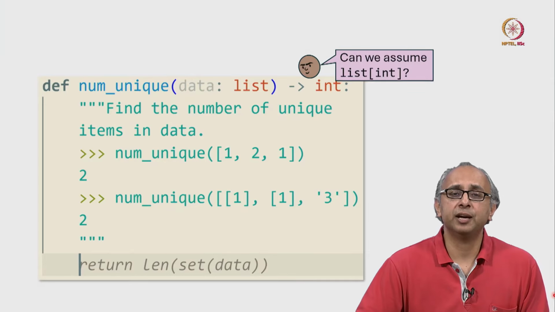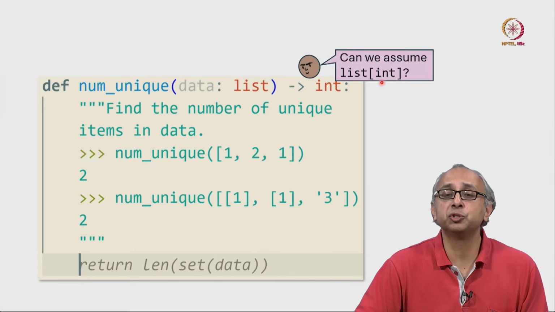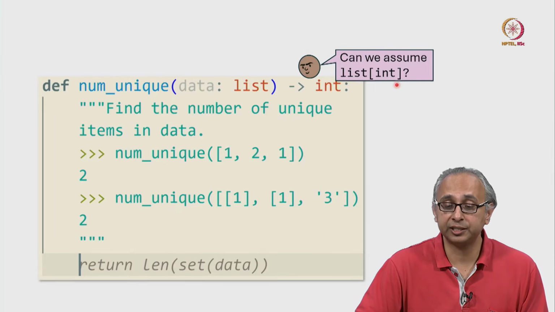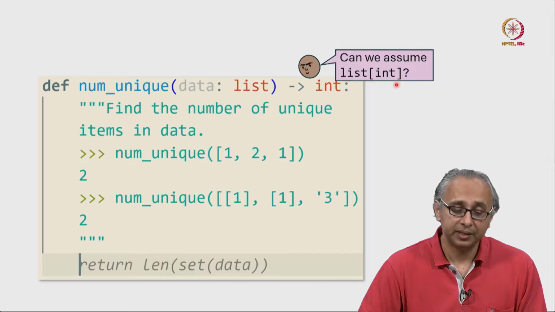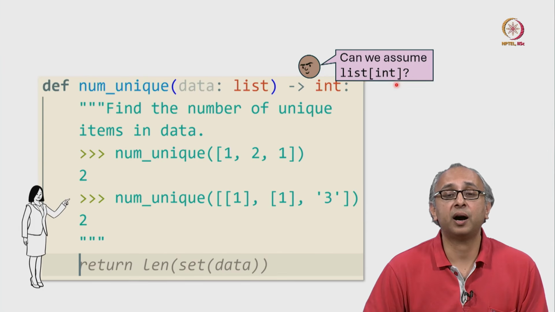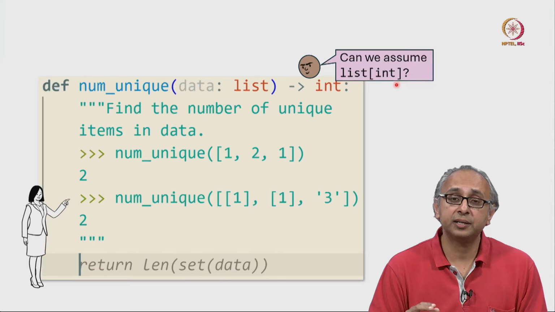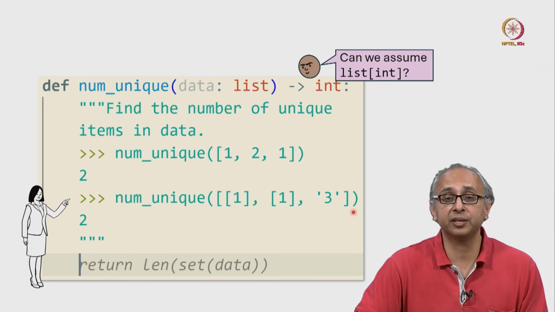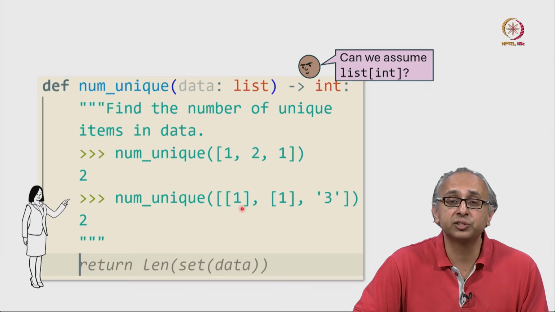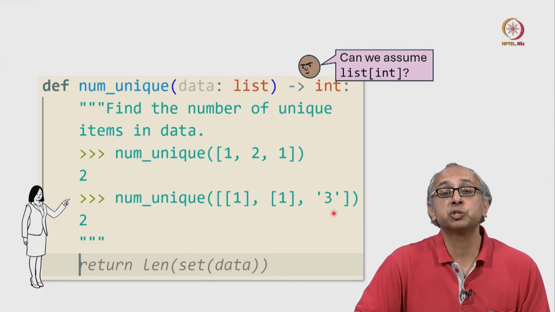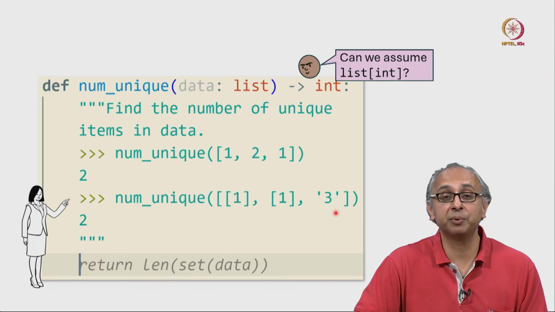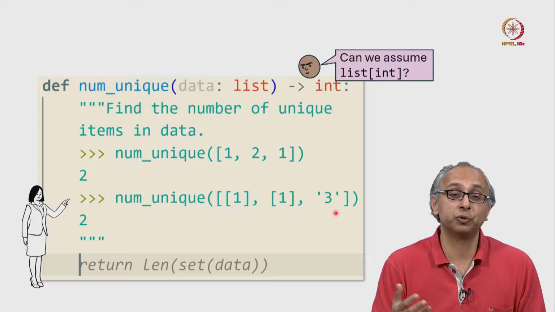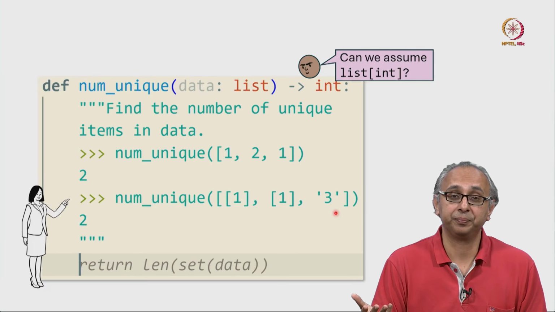So when our friend asked this question, can we assume the list only contains integers, the client got back with this other doc test. Our client wants this function to work even for lists like this, which contain lists or strings. So our client is making it clear through this example that these lists could be arbitrary.